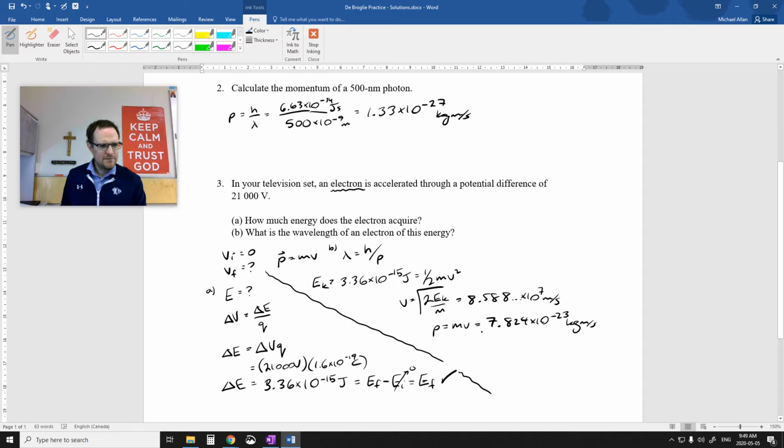Now I'm going to use that momentum to find its wavelength. Here we go. 8.47 times 10 to the negative 12 meters.